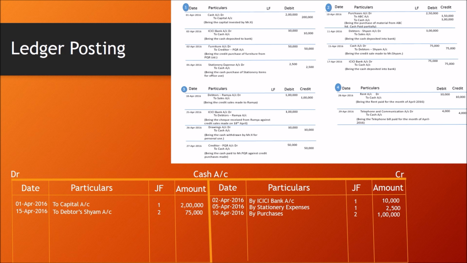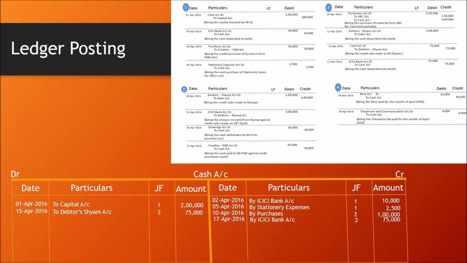8th transaction, ICICI bank account debtor to cash account. Cash account is credited, so I'm moving to the credit side of the cash account. 17th April, by ICICI bank account. Journal folio 2. Amount is 75,000. Let's move to page number 3.